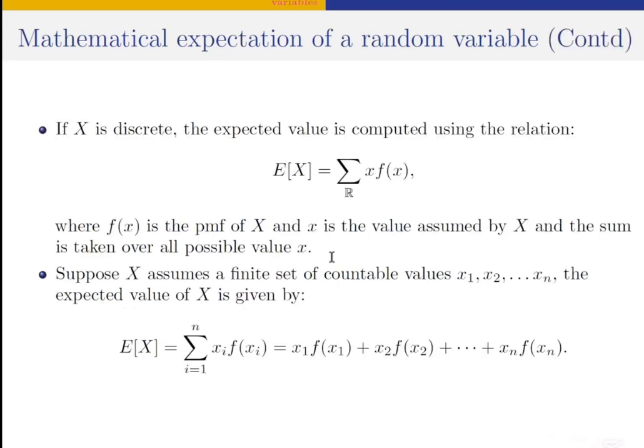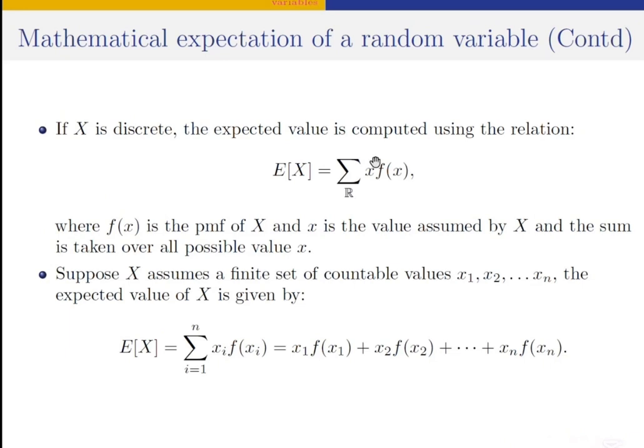If x is a discrete random variable, the expected value of x is computed using this relation. Expectation of x is the sum of the values assumed by the random variable, after they are multiplied by the probability mass function. If we check this relation, we'll see that if x is a discrete random variable, f of x here is the probability mass function.